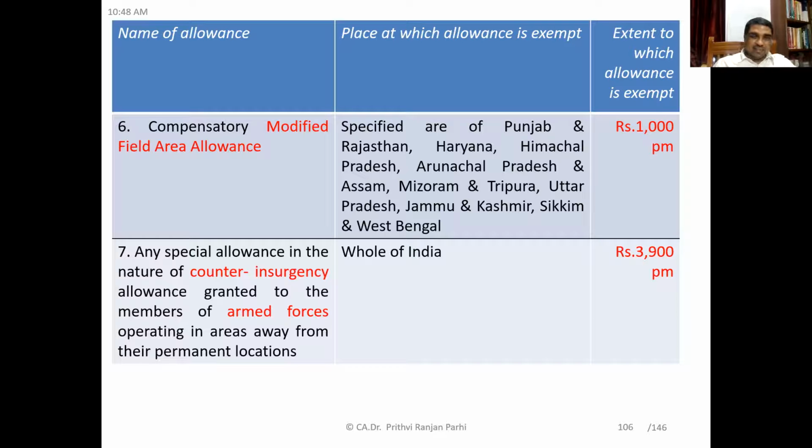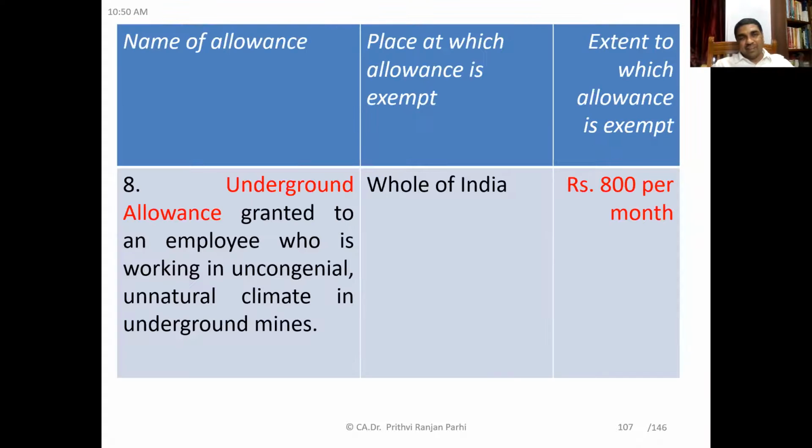Then one more allowance that is called any special allowance in the nature of counter-insurgency allowance granted to the members of armed forces operating in the areas away from their parent location. So this is exclusively for armed forces personnel only. And this allowance can be given whole of India, throughout India. And exemption amount is 3,900 rupees per month. Okay.